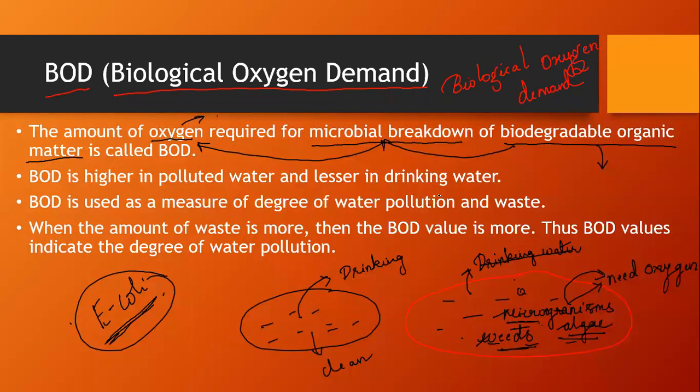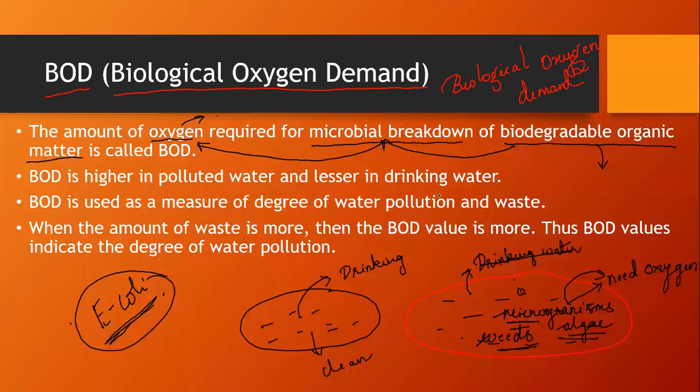Why do these microorganisms need oxygen to break it down? It's because they work by using oxygen to get energy to break down these biodegradable organic matters. So oxygen is needed, and as the BOD value increases, the oxygen demand also increases. So the amount of oxygen required for microbial breakdown of biodegradable organic matter is called BOD.